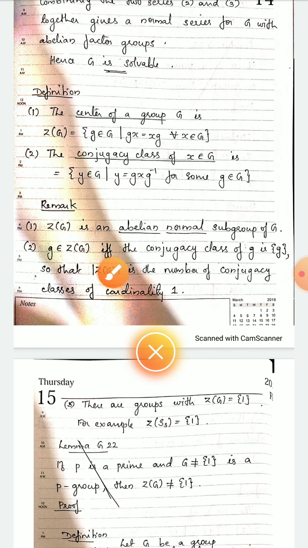Next remark is very important. g element of center of G if and only if the conjugacy class of g is the set {g}. That means if an element g belongs to the center of G, then its conjugacy class, we defined the conjugacy class of an element here, contains only the element g itself. So the conjugacy class is {g}. The converse is also true. If the conjugacy class of an element is the set of that single element, then that element belongs to the center of G.